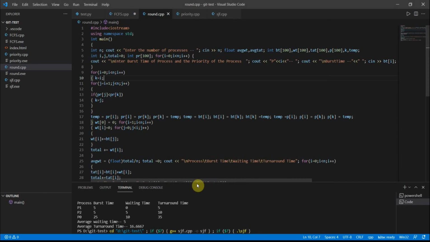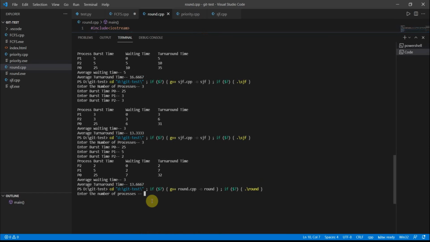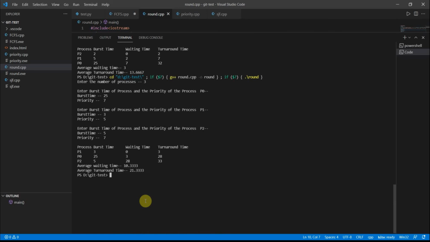Because in this we have an additional time called turnaround time. Let me show this for you. 3, 25, 7, 3, 5, 5, 7. Now these are the examples I took from the notebook.